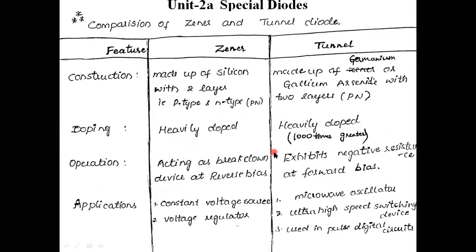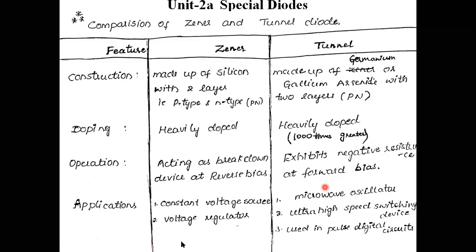This is the basic comparison between the PN diode and tunnel diode. Construction: the PN diode is made up of silicon with 2-layer p-type and n-type semiconductor material. The tunnel diode is made up of germanium or gallium arsenide with 2-layer PN type material. Doping is heavy in the PN diode, whereas here it is also heavy, but 1000 times greater. Operation: the PN diode acts as a breakdown device at reverse bias condition. The tunnel diode exhibits negative resistance characteristics at forward bias.